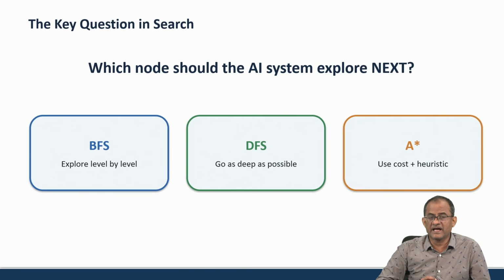It depends on those parameters, based on which you decide which algorithm to follow to explore the next state of your current state, and reach your goal using the AI systematic approach.